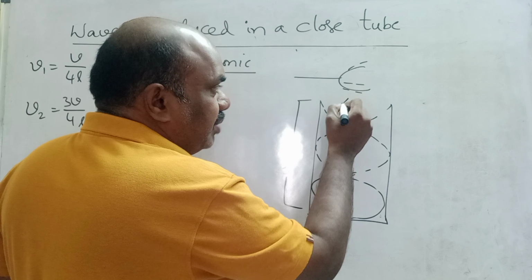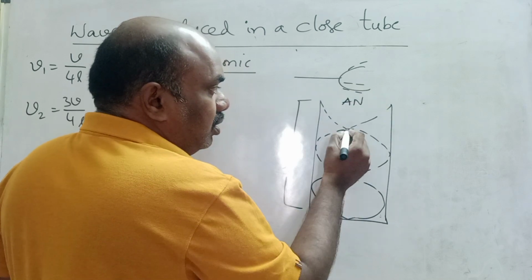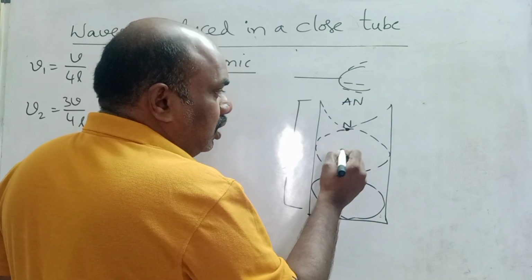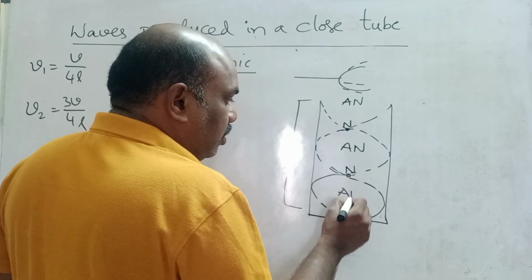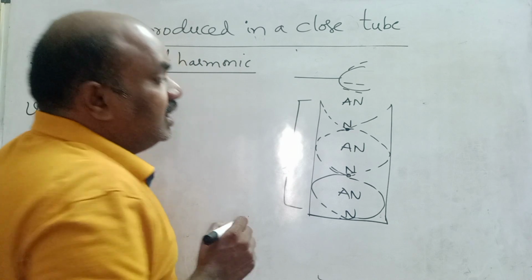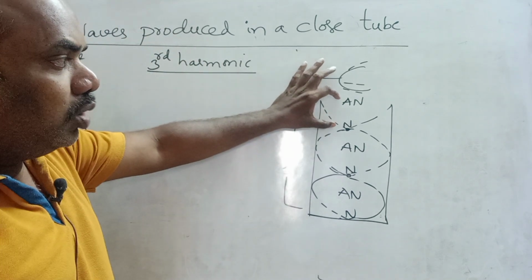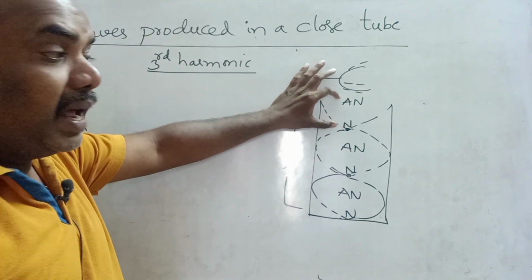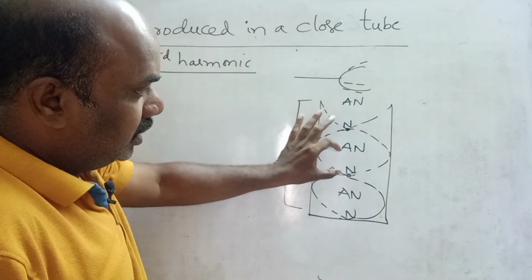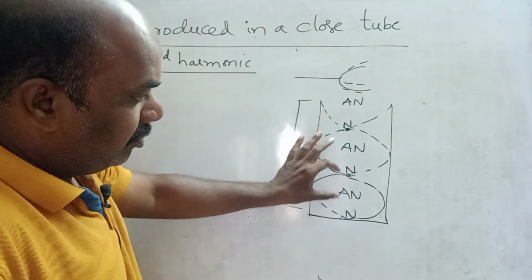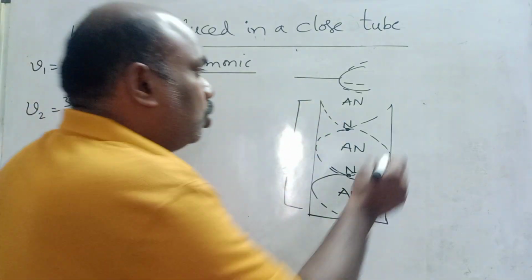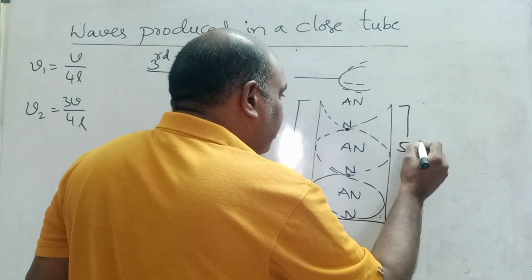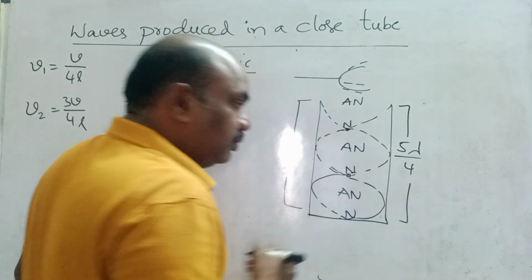Here particle displacement is maximum, which is called antinode. Here minimum, node; here maximum, antinode. See children, one node and one antinode means half loop. Lambda by 4, 2 lambda by 4, 3 lambda by 4, 4 lambda by 4, 5 lambda by 4. 1, 2, 3, 4, 5. Total length of this air column is 5 lambda by 4.